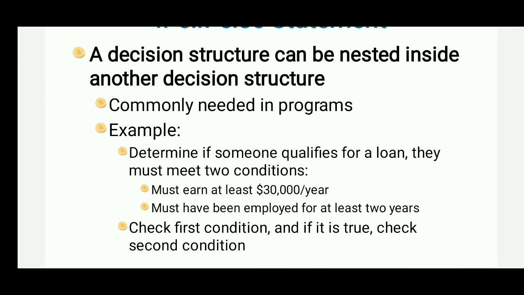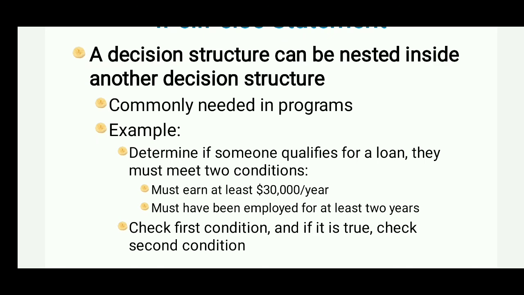A decision structure can be nested inside another decision structure. It means first we have seen the if statement, then we have seen the if else statement. Now the part where, in a single if, we can write another if also. It is called nested. Nested means inside the first block we have written a second block, and inside the second block we have written a third block. Like that it is called nested. It is commonly needed in programs.